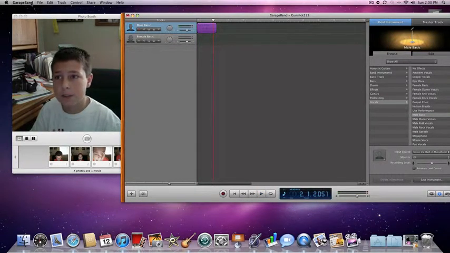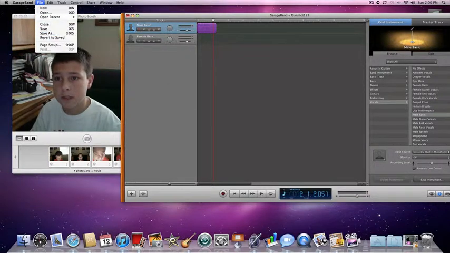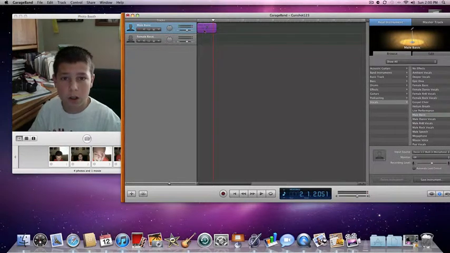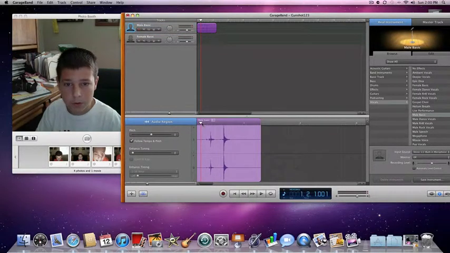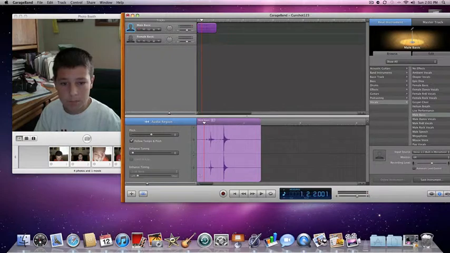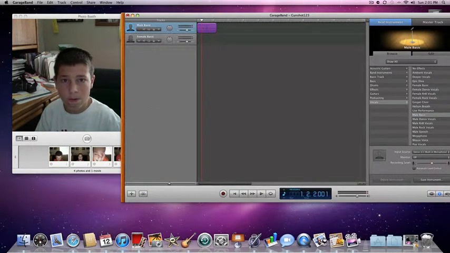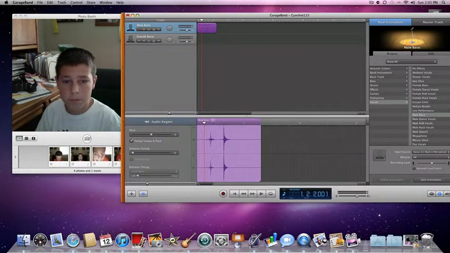If you like how it is, then you can save as. But if you think it's too long, you can cut it down. Just find where you want to cut it, like say right there, and then you come down to here. Put it where you want to cut it, and then all you do is cut it. So it's really simple to figure out.